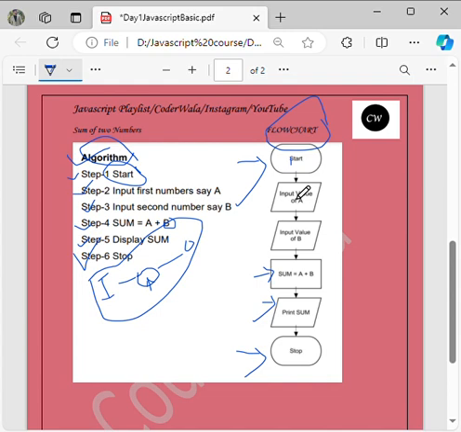So basically what happens, you cannot get the output directly. You have to follow a systematic way. First, we will open the website, right? That is like start. Then we'll enter the values, the number we want to add, like imagine 2. Then input another value, we'll give the input 3. Then it will add the numbers, right? And then finally it will be stored in this box. And then finally we can see that this 5 was the output that we got inside the machine. And then we can close the website and say, okay, our work is done. So this is called a flowchart. Exactly the same thing, we have to use our language to make the computer do the same operation.